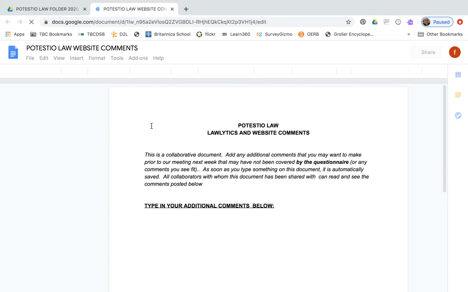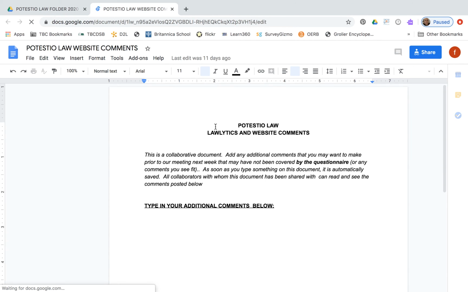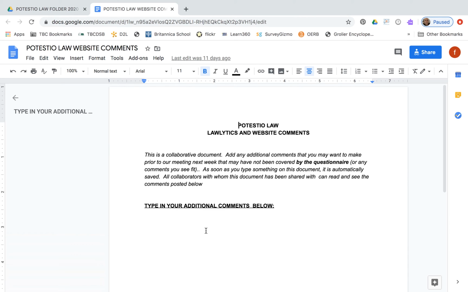Now this is a Google Doc, which means I've shared it with you, which means any one of you can go in here and just type. If you have something that you want to comment on, say Tim types something here, and then whatever he types, the rest of you can see it, and then Monica or Ali or Tony or Athena or whoever your other lawyers could go in there and type in their comments, and everyone's able to see this. Everyone's able to edit.